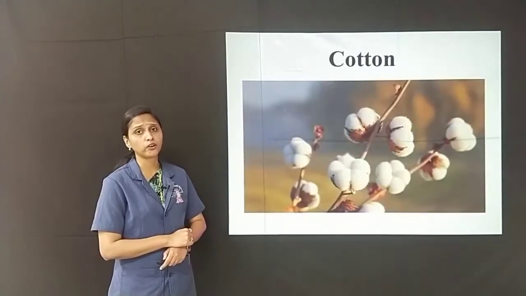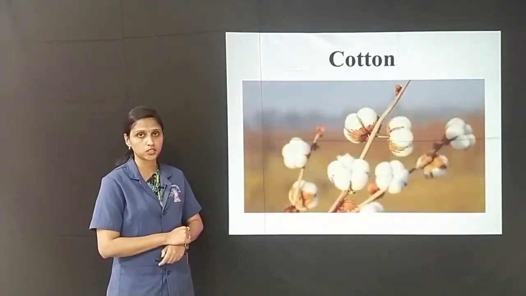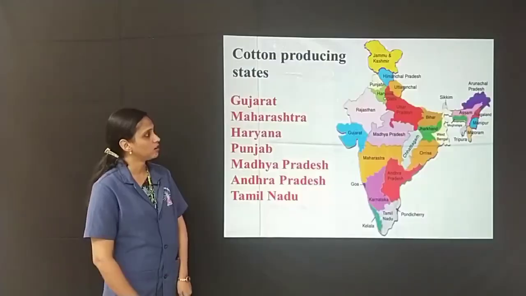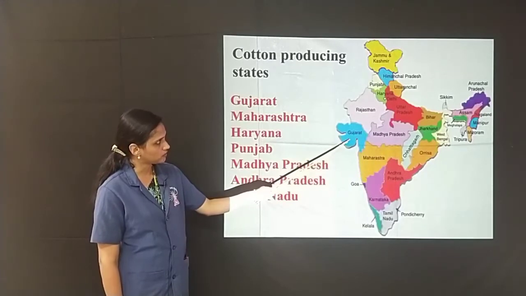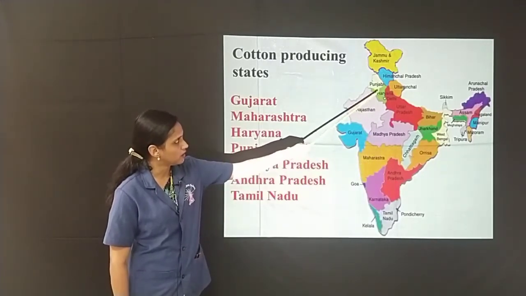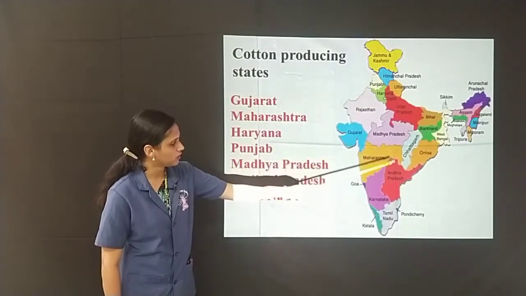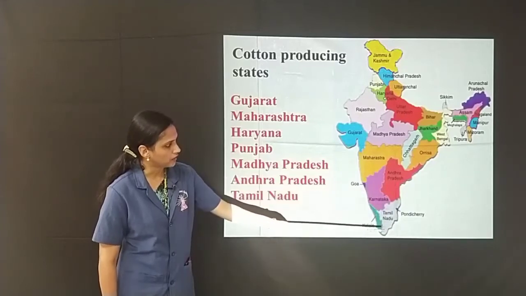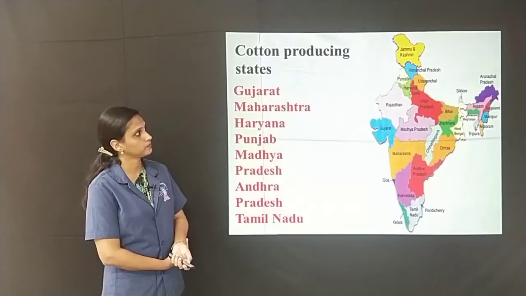Cotton is very important for us and it is also used to make different types of clothes. Cotton producing states are Gujarat, Maharashtra, Haryana, Punjab, Madhya Pradesh, Andhra Pradesh and Tamil Nadu.